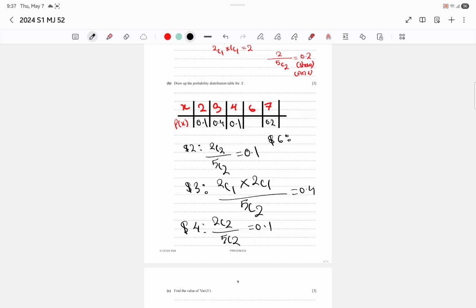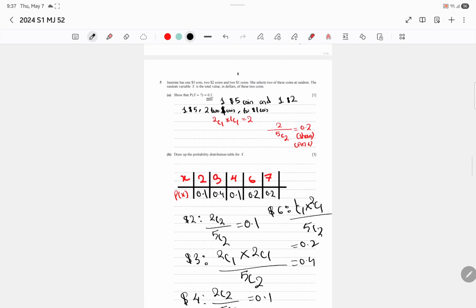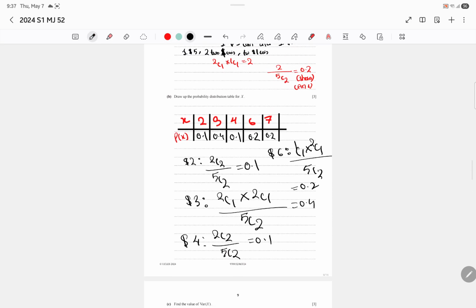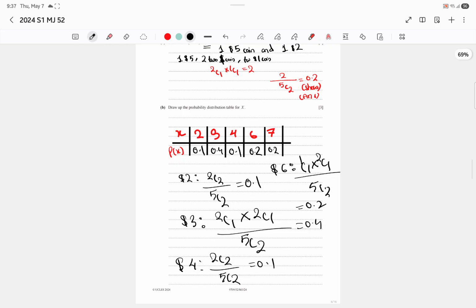For $6, out of 2 coins you're selecting 1, so 2C1 divided by 5C2 is 0.2 as well. This question is pretty tricky. If you can understand the wording and how this works, then it's fairly simple, but you just have to catch on to what this question is trying to suggest.